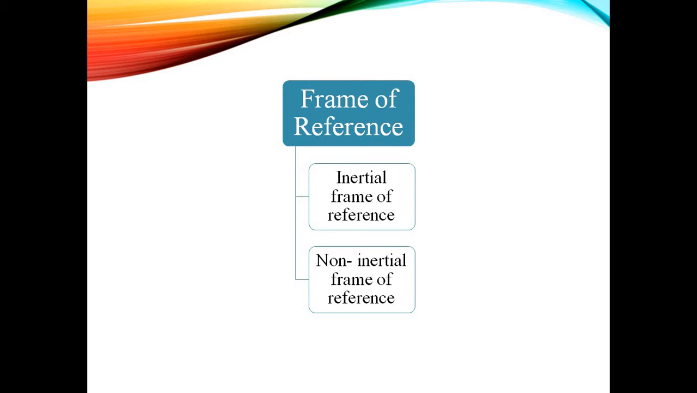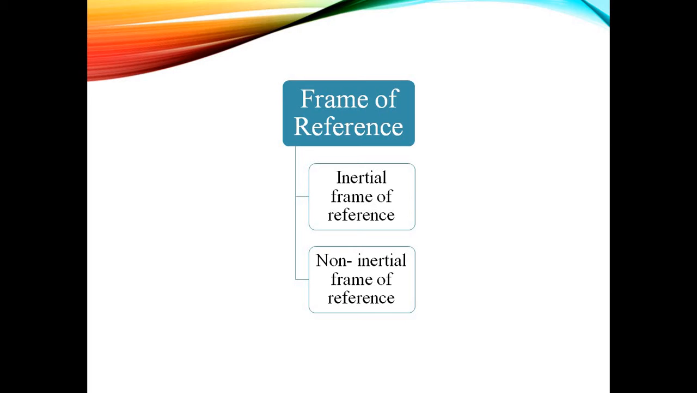Next comes the frame of reference. A coordinate system attached to a rigid body, relative to which we describe the position of any particle, is called a frame of reference. This frame of reference can be classified into two: inertial frame of reference and non-inertial frame of reference. An inertial frame of reference is one in which Newton's law of inertia holds good.